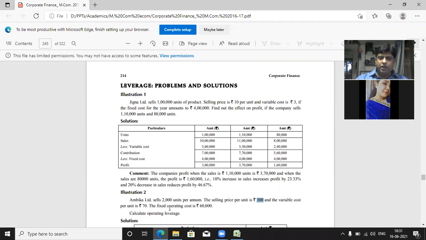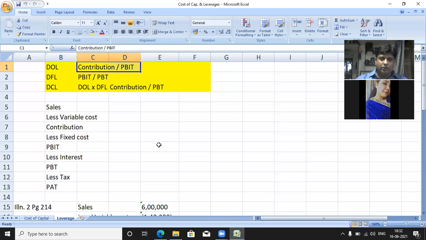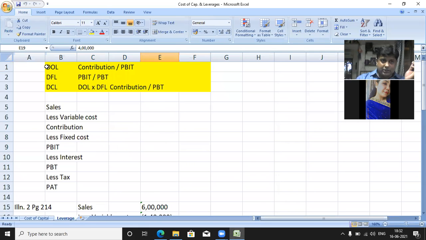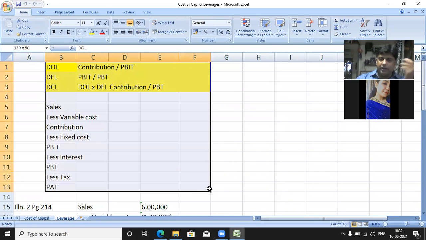So contribution is 4,60,000. 6 lakhs minus 1,40,000 is 4,60,000. Fixed cost is 60,000, so PBIT is 4,00,000. Only this entire thing you have to keep in mind. Any kind of question related to leverage you can easily solve.